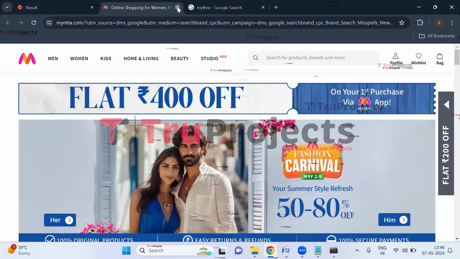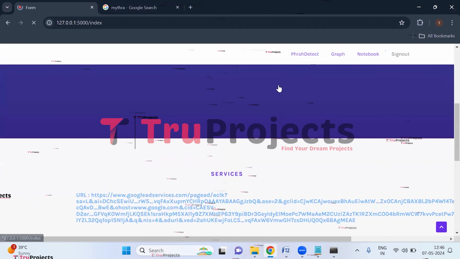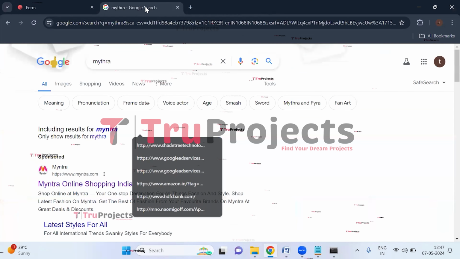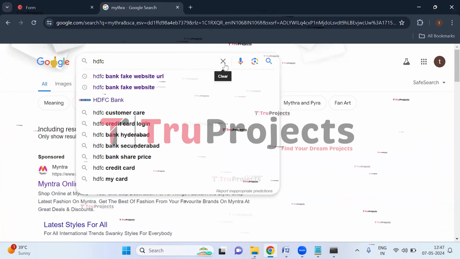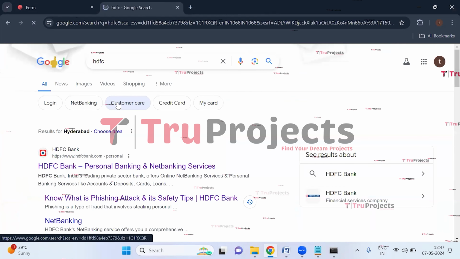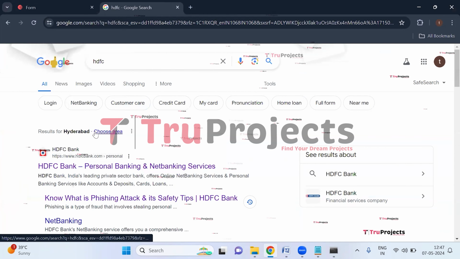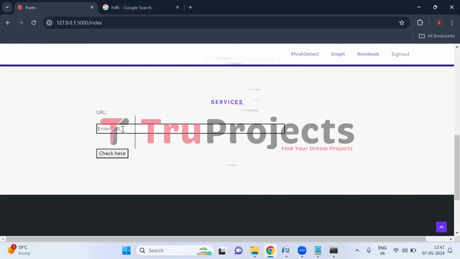Now close this. Now click on Fish Detect link again. Let us enter some more URLs from the Google. So let us enter the URL of the HDFC Bank and paste it here and then click on check here.